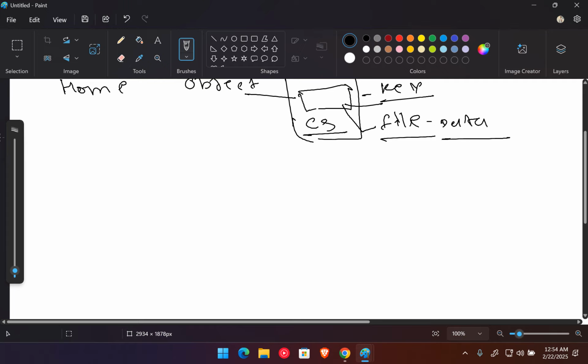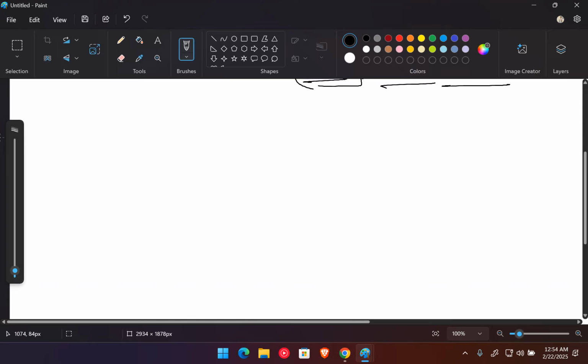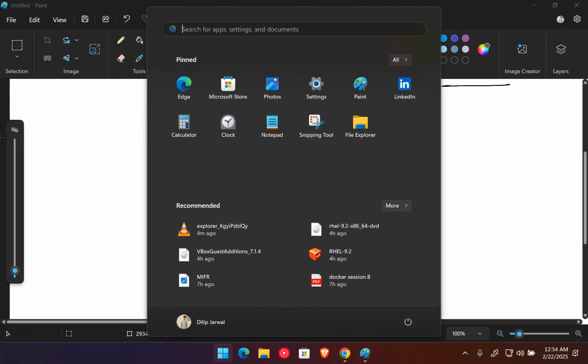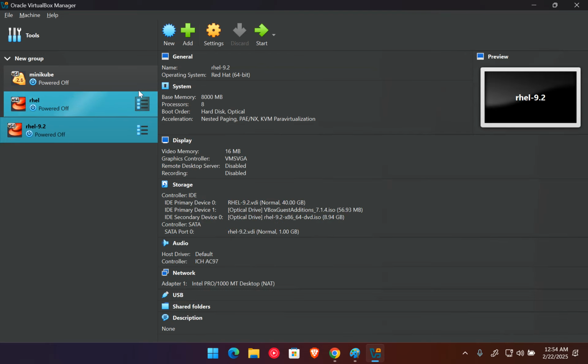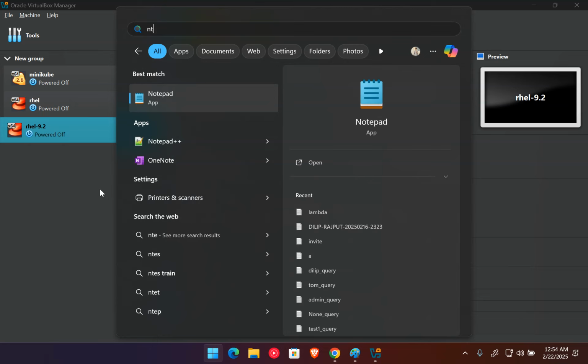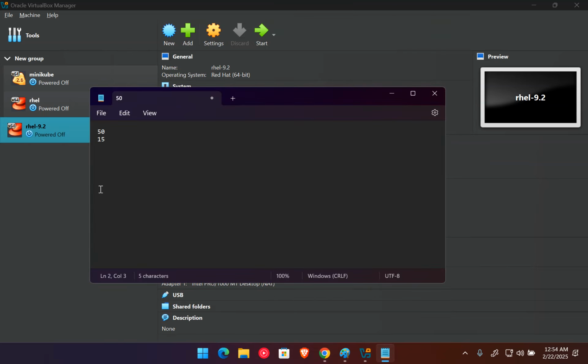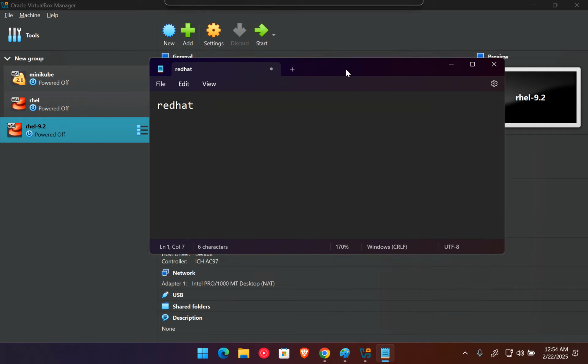So what we do mainly, if we have some important data: in my Oracle VirtualBox, I have multiple operating systems. I don't know their passwords, so I can open Notepad and save the password, like for Red Hat, in any kind of file. But if I store this file directly, anybody can access my data and see my password.